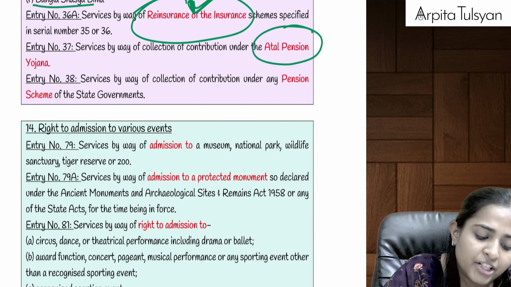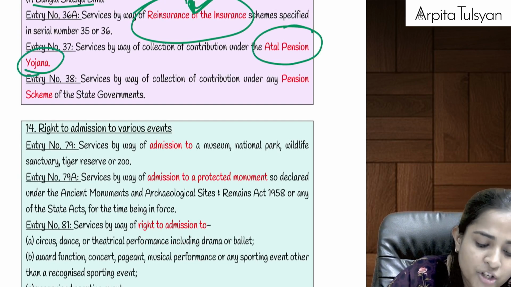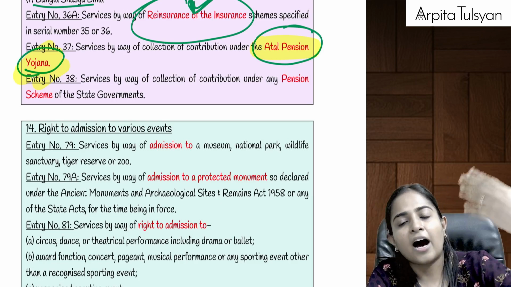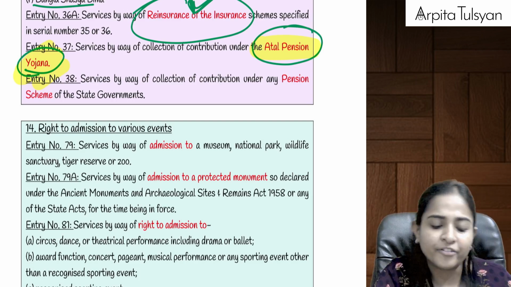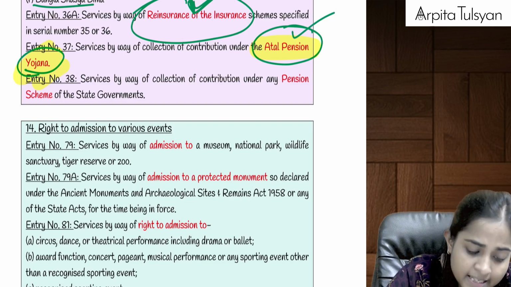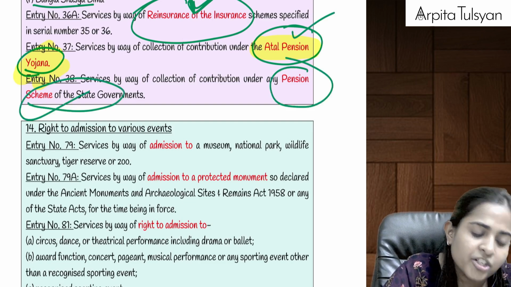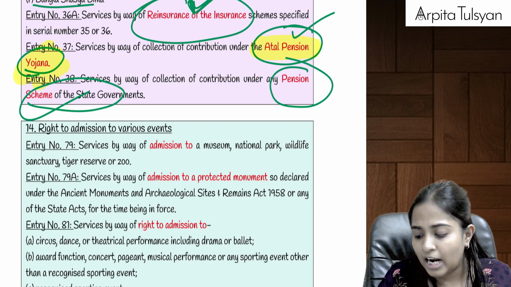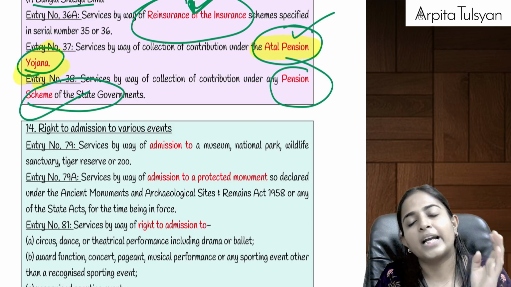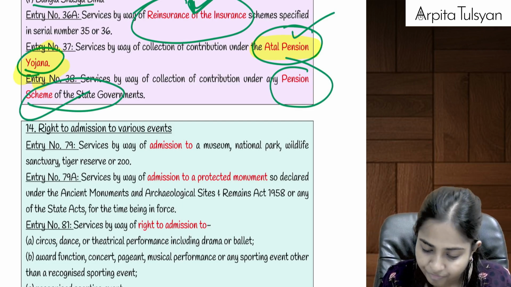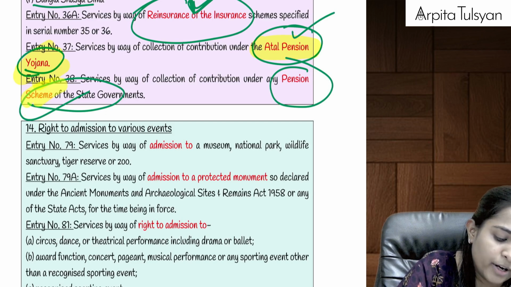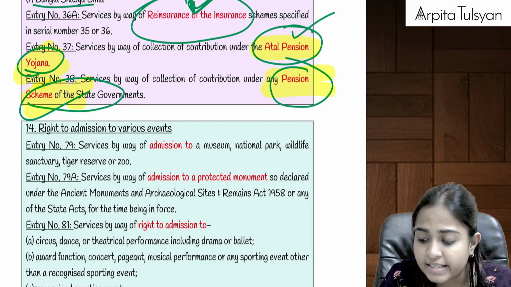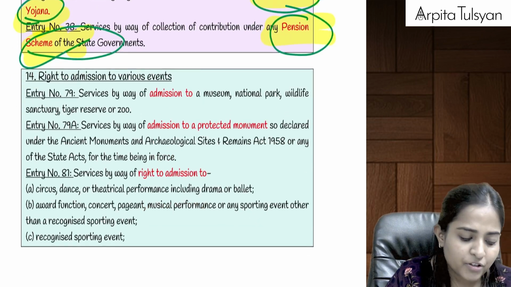Then any services by way of collection of contribution under Atal Pension Yojana. Today you will do the contribution under Atal Pension Yojana, and then after some number of years you will get the amount back. On this contribution also GST is exempted. And similarly, if you have done the contribution under any pension scheme of the central government, where while you are working you keep on depositing the money so that after your retirement they will give the money back to you, on that also GST is going to be totally exempted. So insurance services, please read it once, and that much will be sufficient.